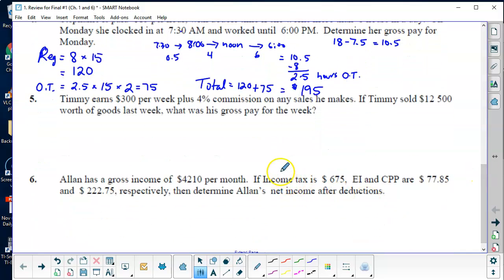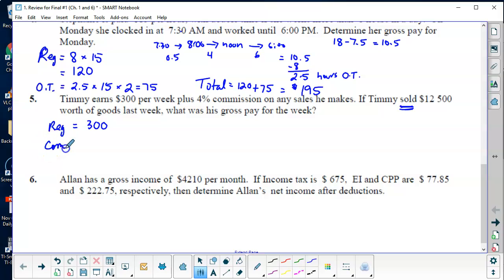Next one, Timmy earns $300 per week plus 4% commission on any sales he makes. If Timmy sold $12,500 worth of goods last week, what was his gross pay for the week? So remember, this is what he sold, not what he gets paid. That would be a super good salary. So we want to calculate, so regular pay, no calculations needed. It's $300 for the week.